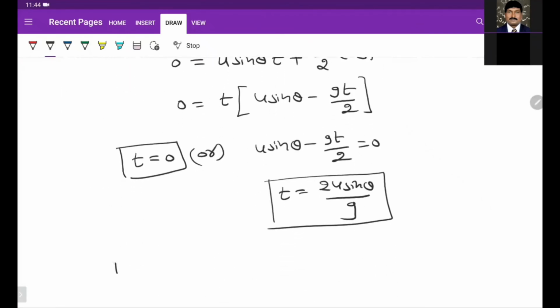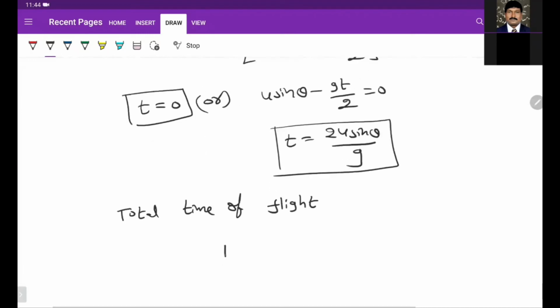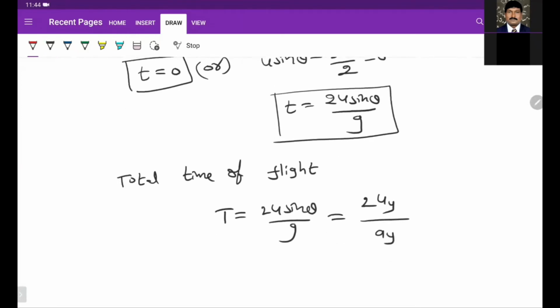So the total time of flight is called the time period. Time period is equal to 2u sin theta by g. We can also write this as 2uy by g. So we can also express this time period like this.